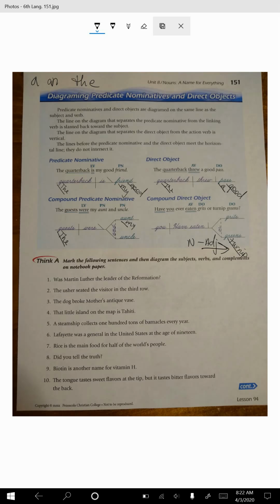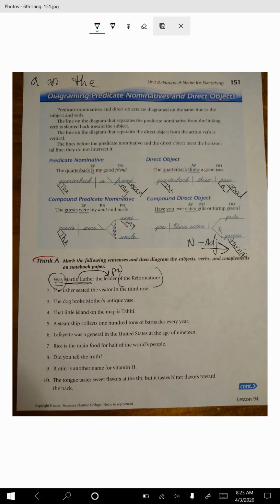All right. Was Martin Luther the leader of the Reformation? All right, let's make it a statement. Martin Luther was the leader. That way you can see it easier. Martin Luther, that's his whole name, so that will act as the subject. He was, that's a stated being verb, acting like a linking verb. What was he? He was the leader. So leader, coming after a stated being, linking verb, would be a predicate nominative. And don't forget that. All right, let's diagram it.